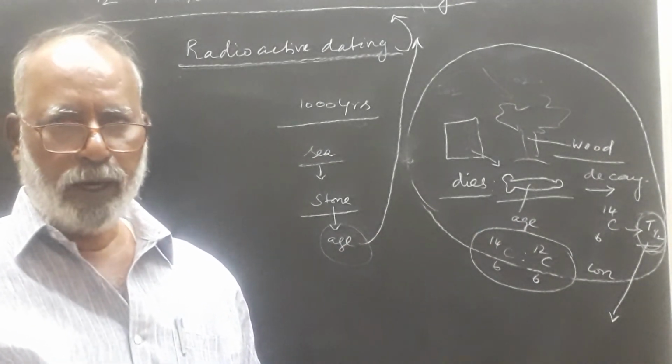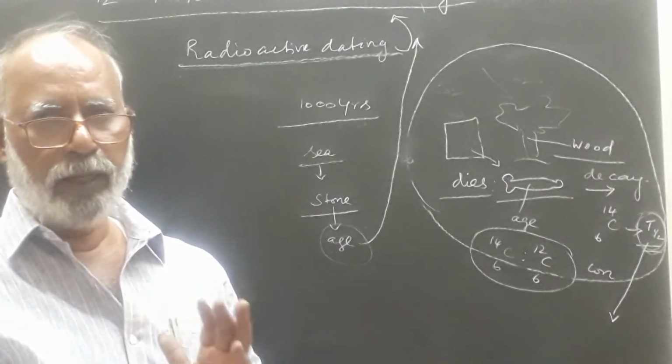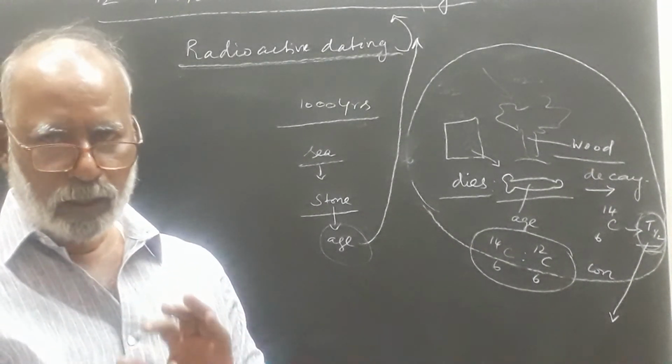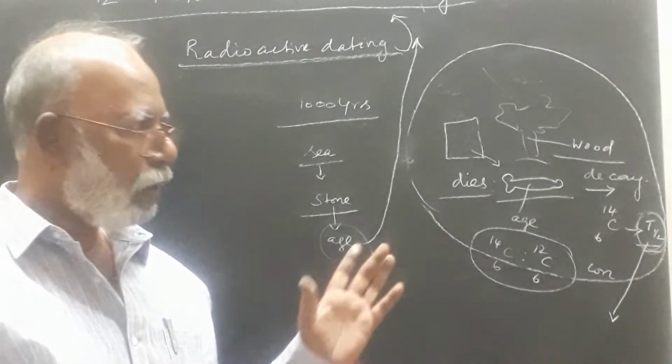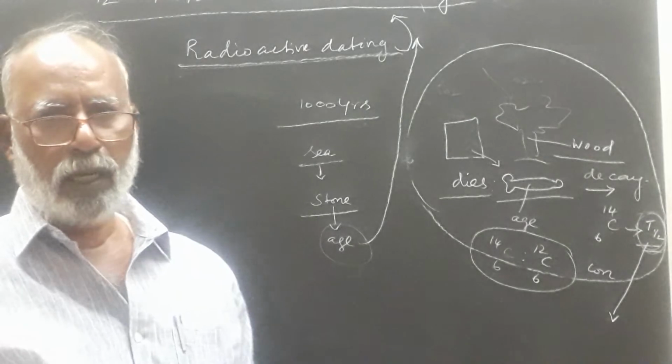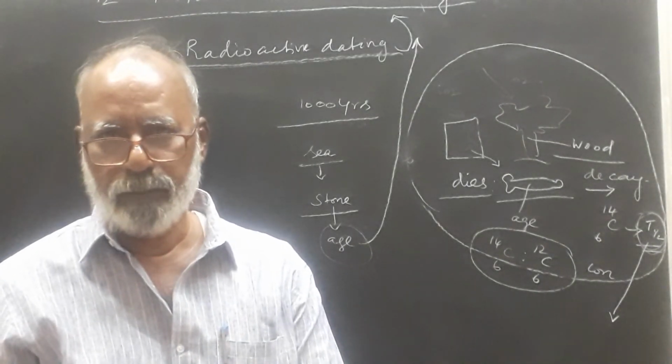Then if you want to identify the age, you ask how many years it has decayed. If you calculate that decayed amount, then you can calculate the age. That's called carbon dating. I hope you understand clearly.